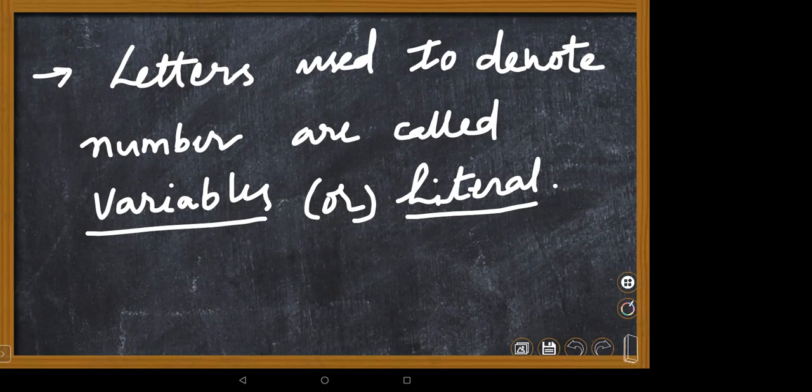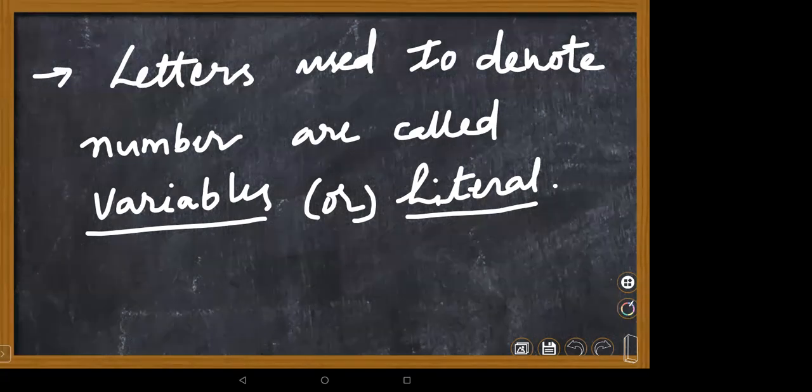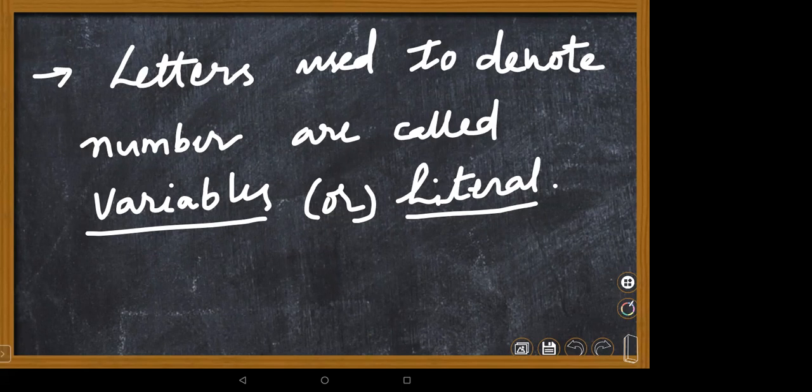We can say there are X number of elephants. We don't know the count, so we are just taking it as X. What is X? We don't know the number. Instead of a number, we are using a variable like X.